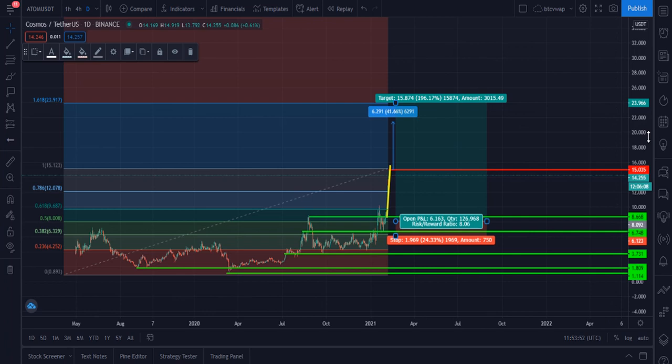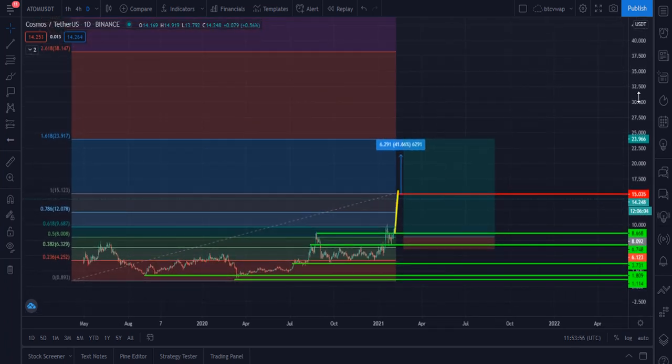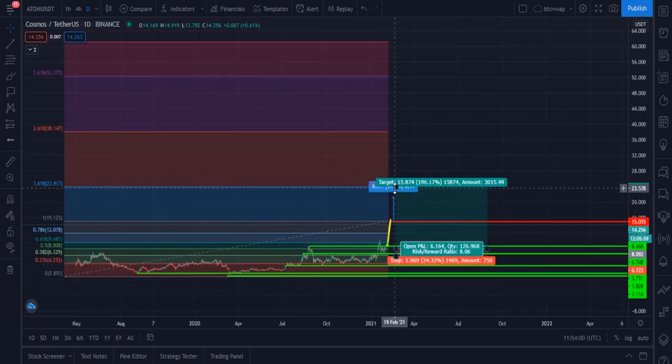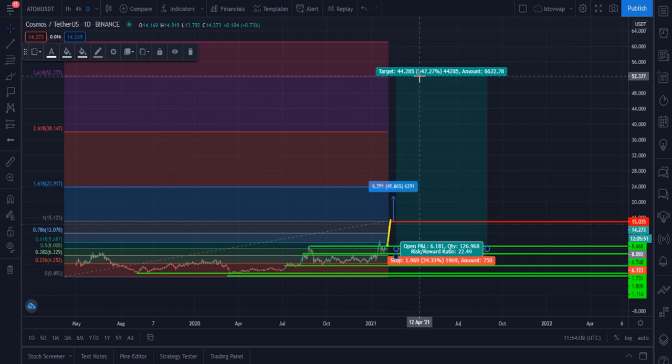And let me tell you my 6-month target for Cosmos right now, which I am honestly going to tell you. This is our 6-month target: the $50 to $52 level is our next 6-month target for Cosmos.